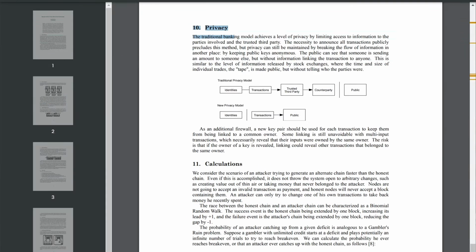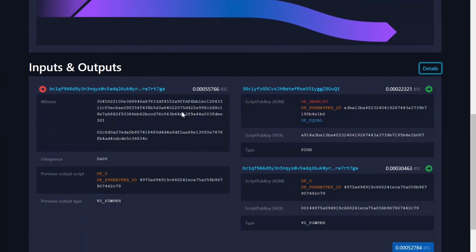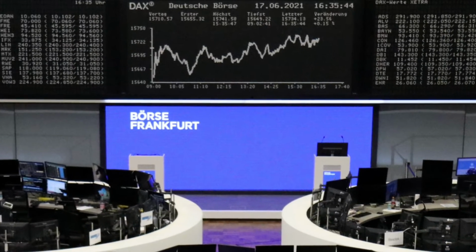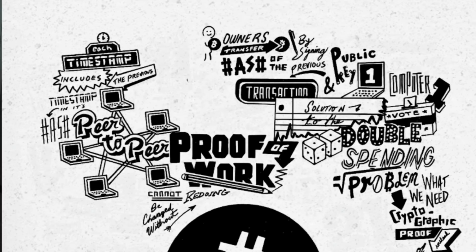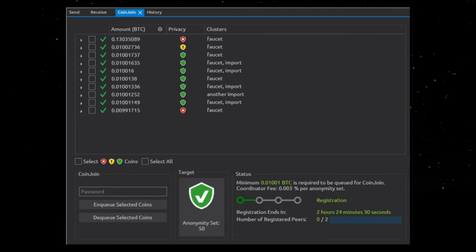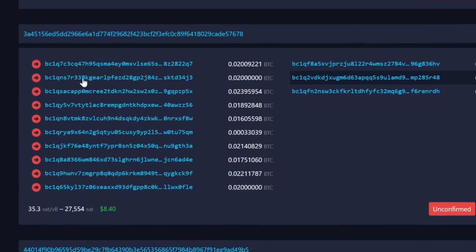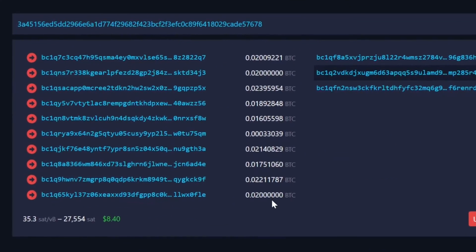The 10th section is privacy. You should probably listen to this one. Public can see who is sending to someone else by viewing their public key. It is possible to keep your private key anonymous, similar to how a stock exchange works. The tape is made public without telling who the parties are. He says linking is kind of unavoidable, and it's recommended that you use a new key pair for every transaction. Because there is risk if an owner's key is revealed, it can reveal all of the other transactions that came before it with that key.